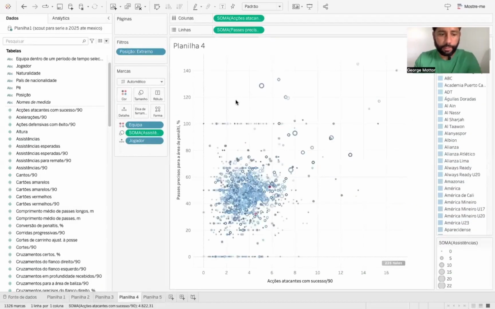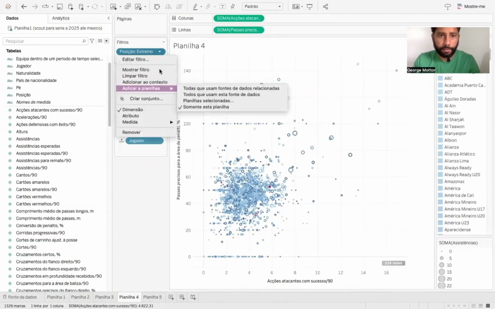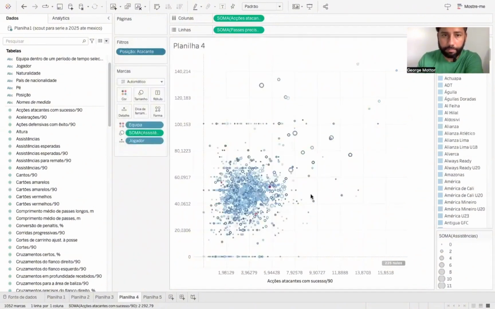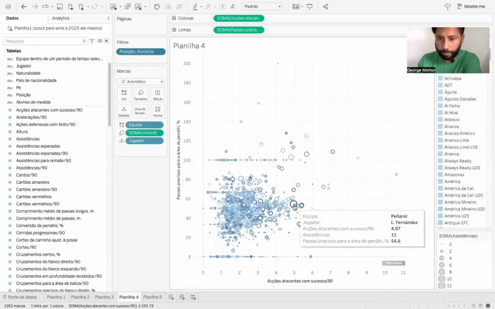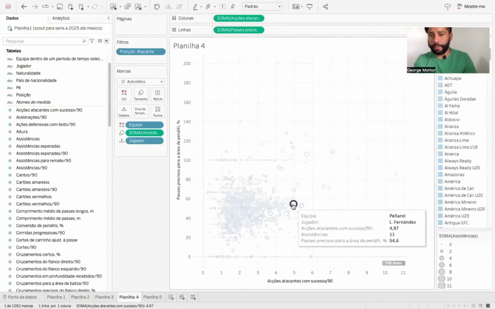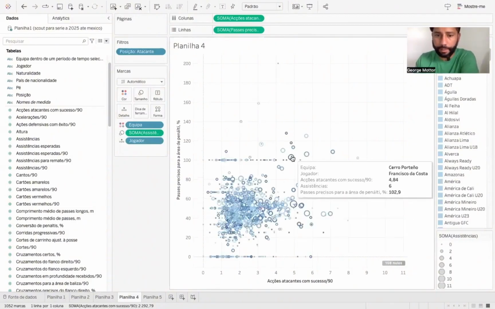These 7 players really do draw attention here in these situations. If we're going to put forwards here, let's just put forwards. Let me see if any forward shows up with a high number of assists as well. Fernandez, the player from Peñarol, he actually played in both the final and the semi-final against Botafogo.